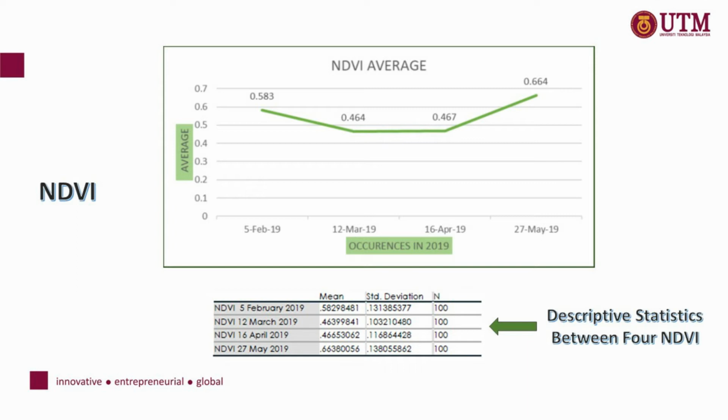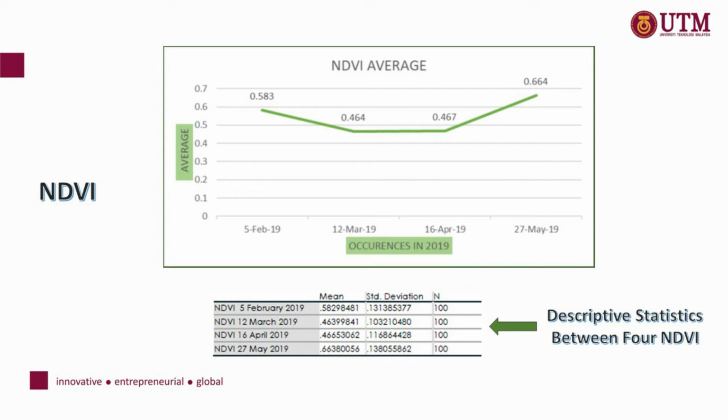The date before the occurrence, 5 February 2019, shows an average of 0.583. During the occurrence on 12 March 2019, the NDVI value slightly declined to an average of 0.464, and the line is stable until 16 April 2019, with a little increase to 0.467, and continues to increase to an average of 0.664 on 27 May 2019, which is after the occurrence.